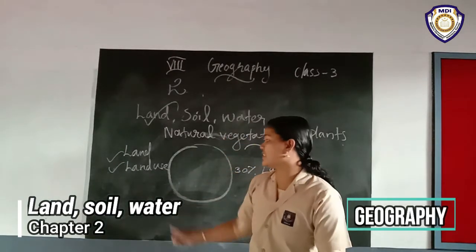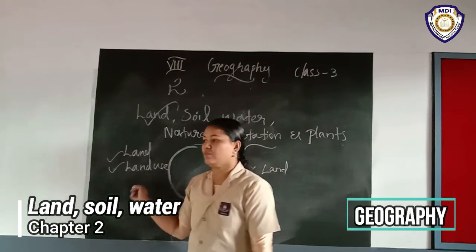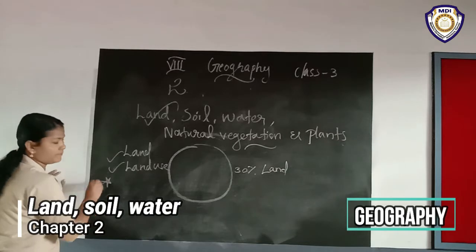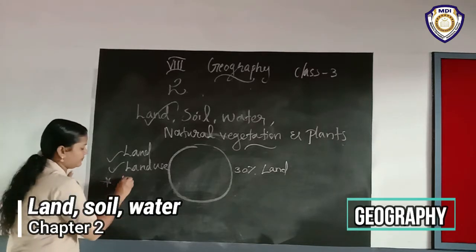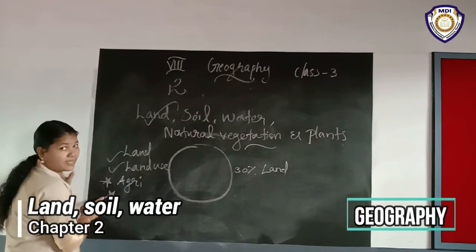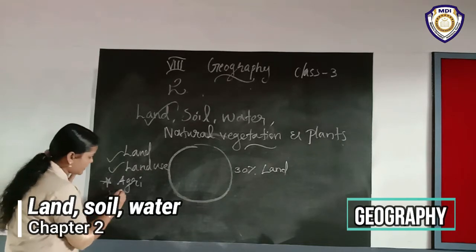So firstly we discuss what is land use, or use of the land. What are the uses of land? Can you say? What is the first one? Agriculture. Agriculture is the main use. Next, forestry.